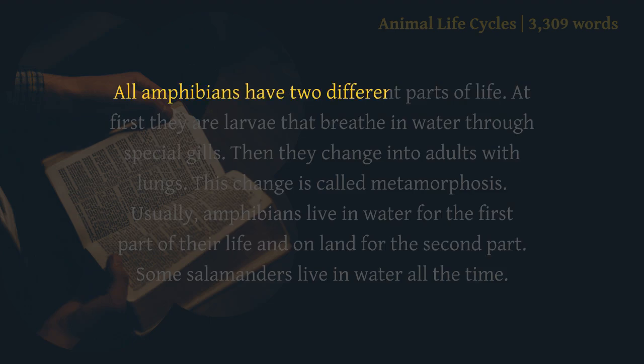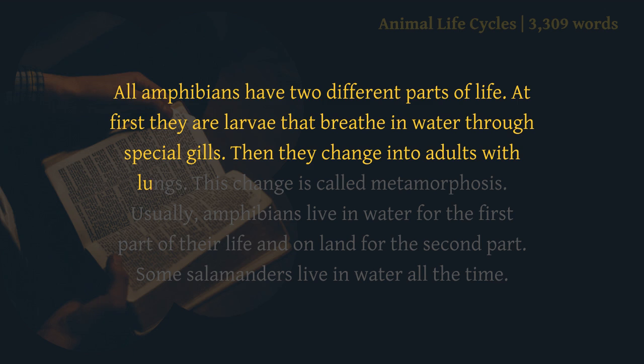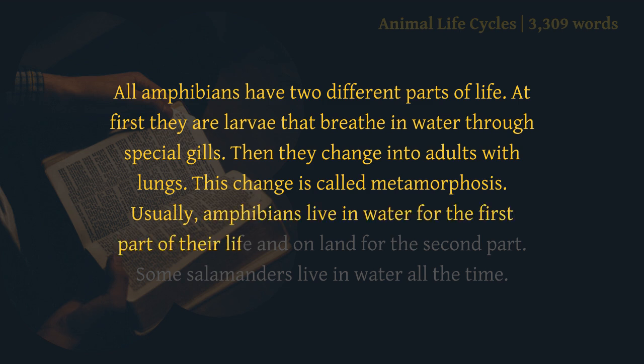Metamorphosis. All amphibians have 2 different parts of life. At first they are larvae that breathe in water through special gills. Then they change into adults with lungs. This change is called metamorphosis. Usually, amphibians live in water for the first part of their life and on land for the second part. Some salamanders live in water all the time.